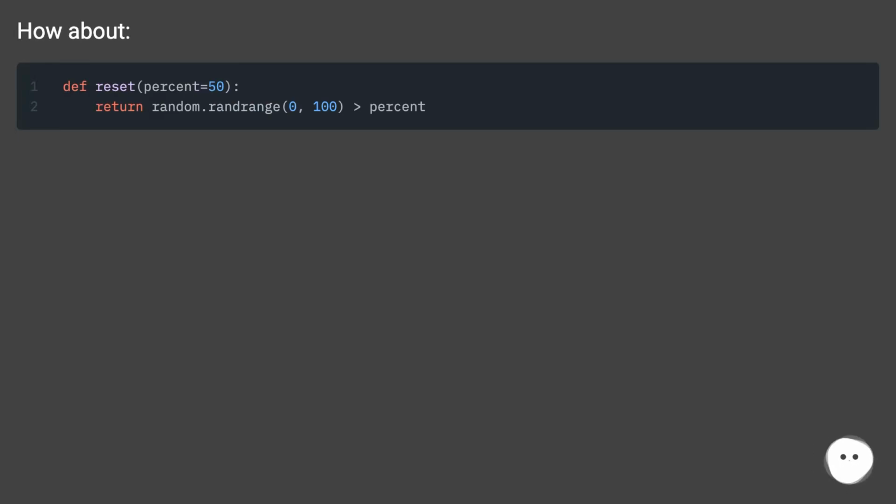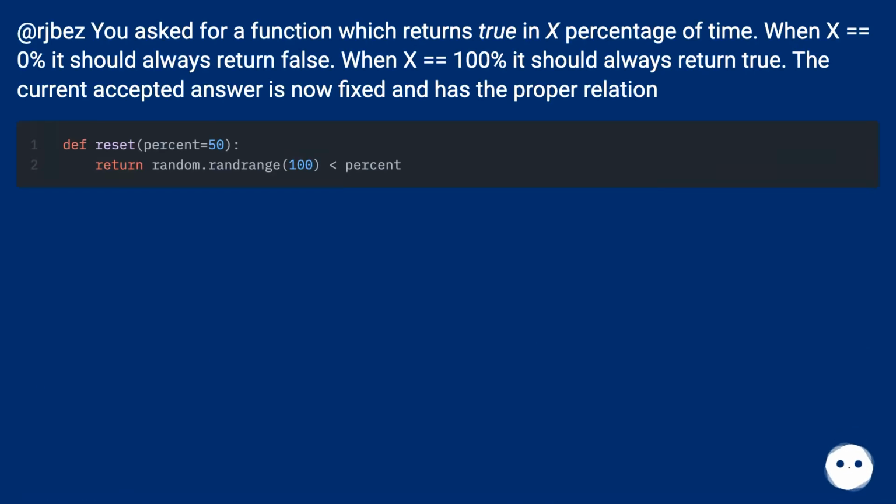How about this? At Rijebes you asked for a function which returns true in x% of time. When x equals 0%, it should always return false. When x equals 100%, it should always return true. The current accepted answer is now fixed and has the proper relation.